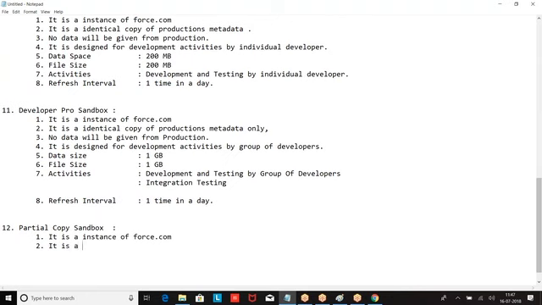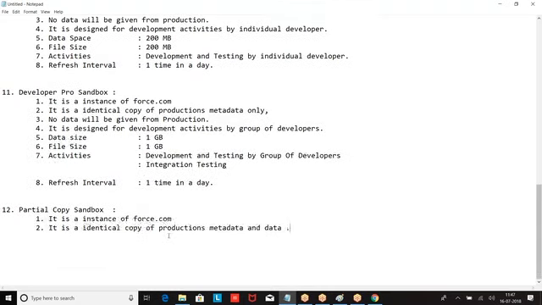It is an identical copy of production's metadata and data.